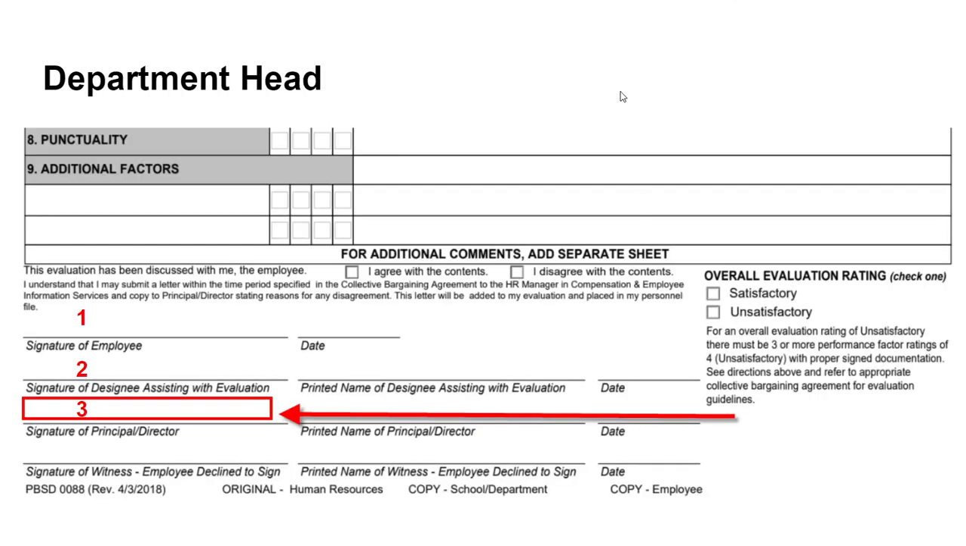So again, let's look at those signature lines. The order for signatures that will take place is once the evaluation is shared with the employee on line number 1 will sign. Following that, if there is an evaluator that was involved, they would sign. And then it would then come to the principal, director, department head to put the final signature on the evaluation.